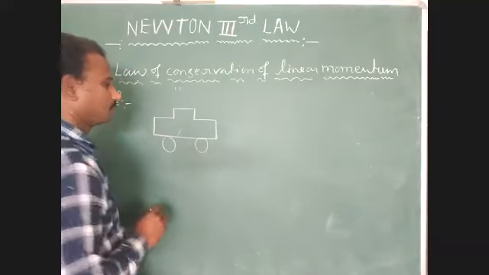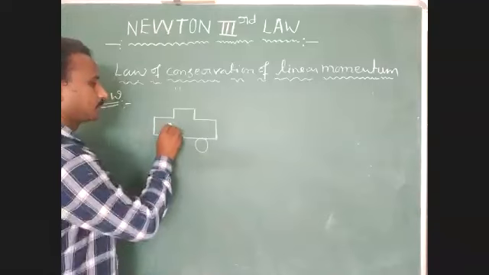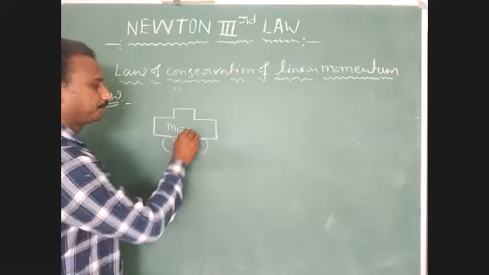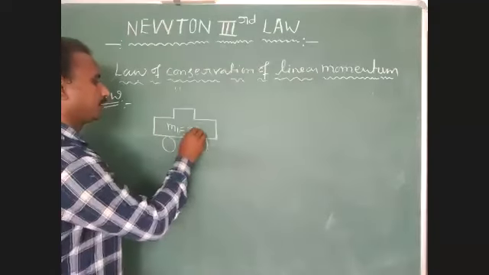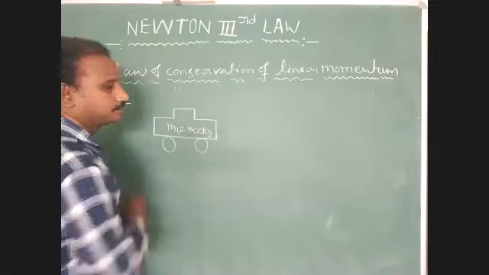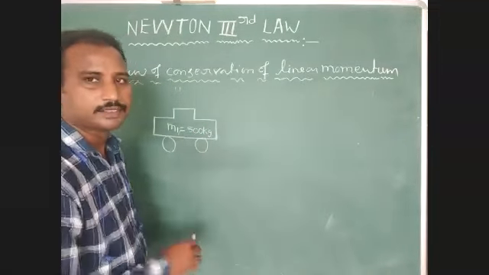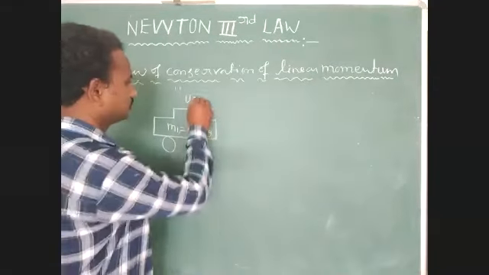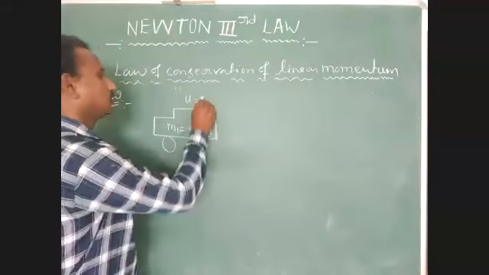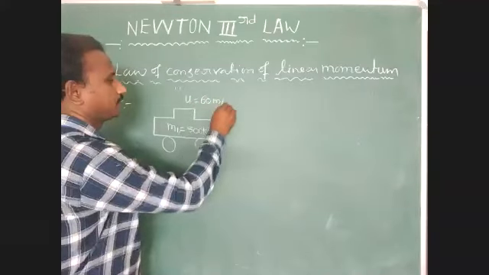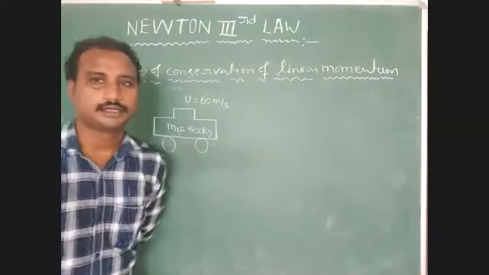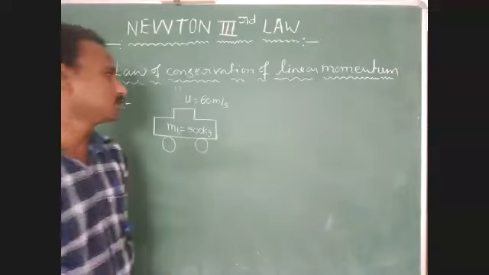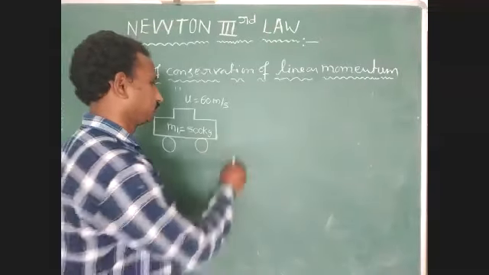Mass of the first car m1 equals 500 kg. Its initial velocity u equals 60 meter per second.